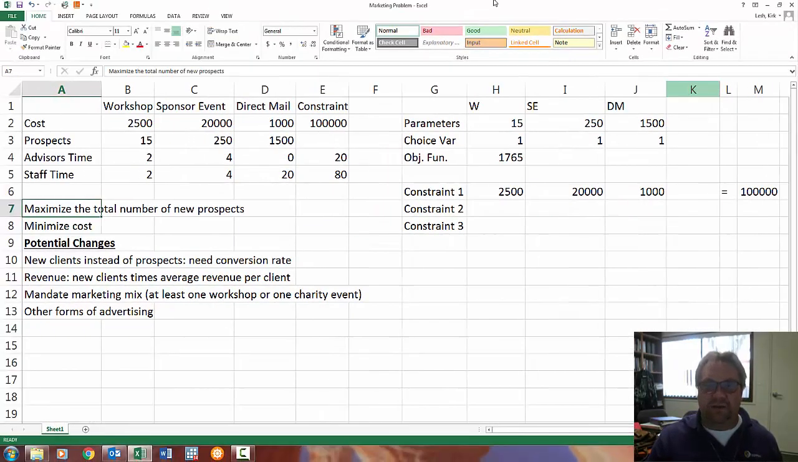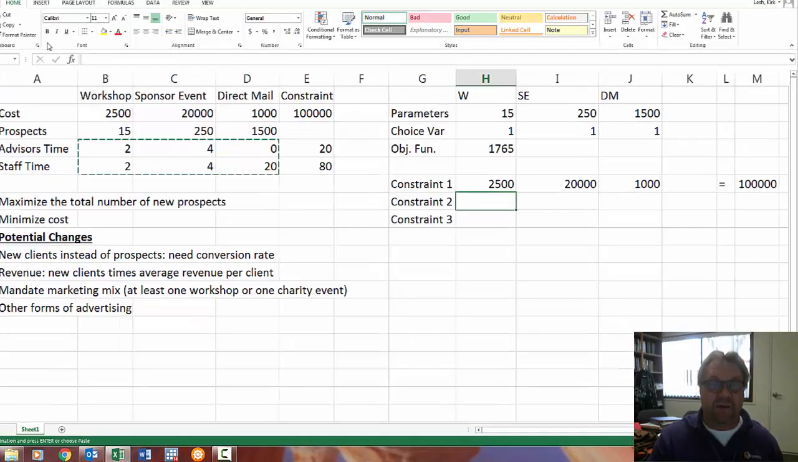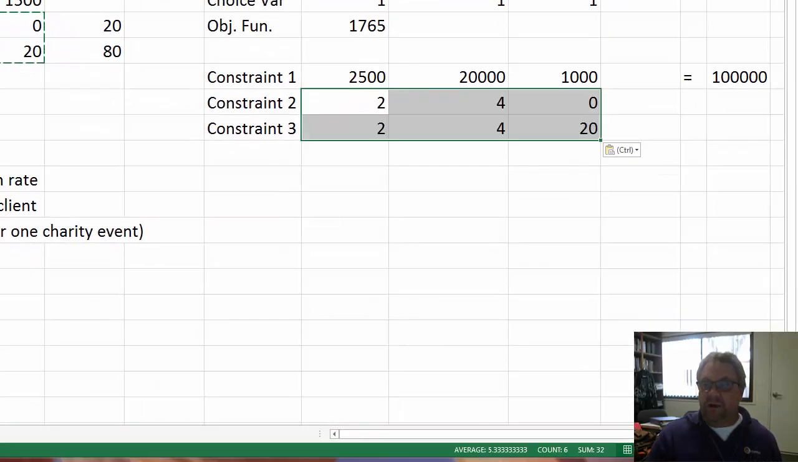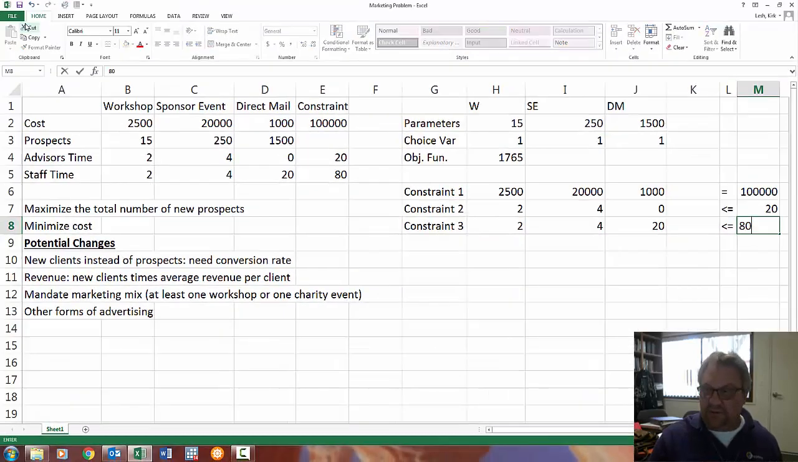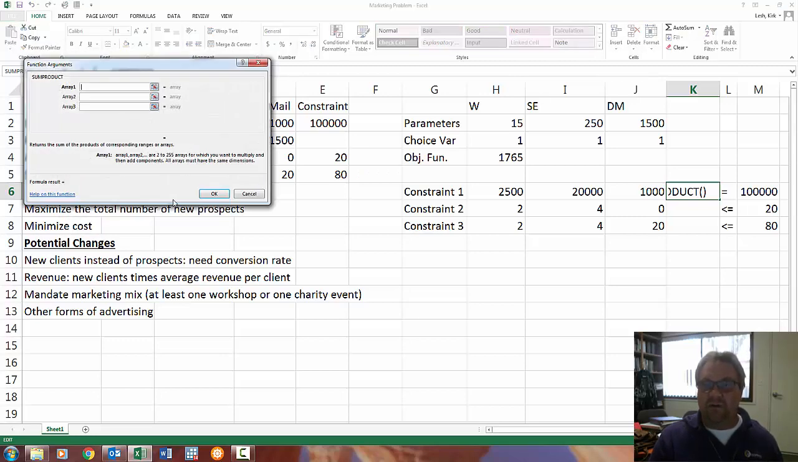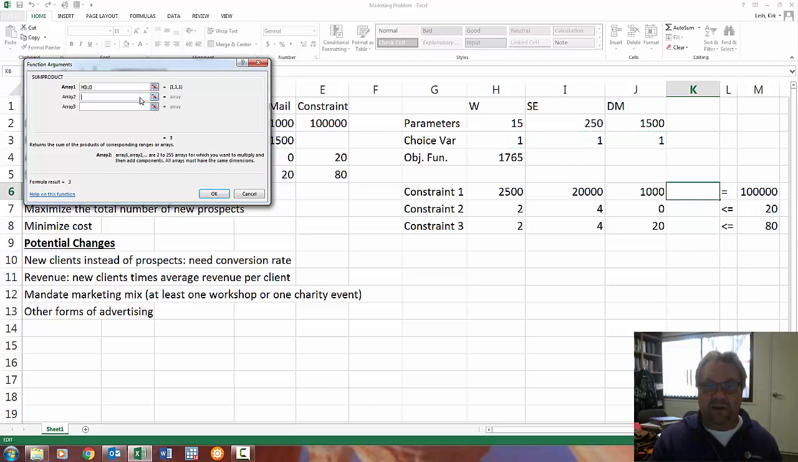Okay, the second is the time the advisor and his or her staff have to spend at each event. And of course, these have to be less than or equal to 20 hours and 80 hours. And then finally, what are my constraints based on my choice variables? So highlight that, and of course that.